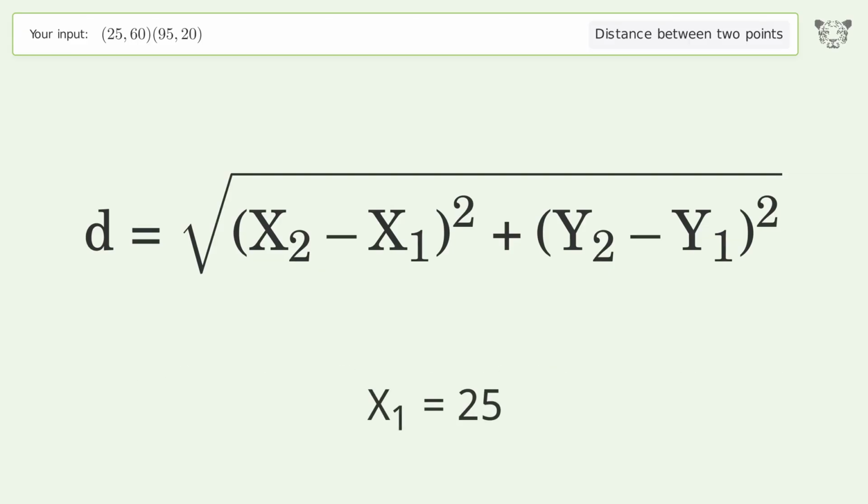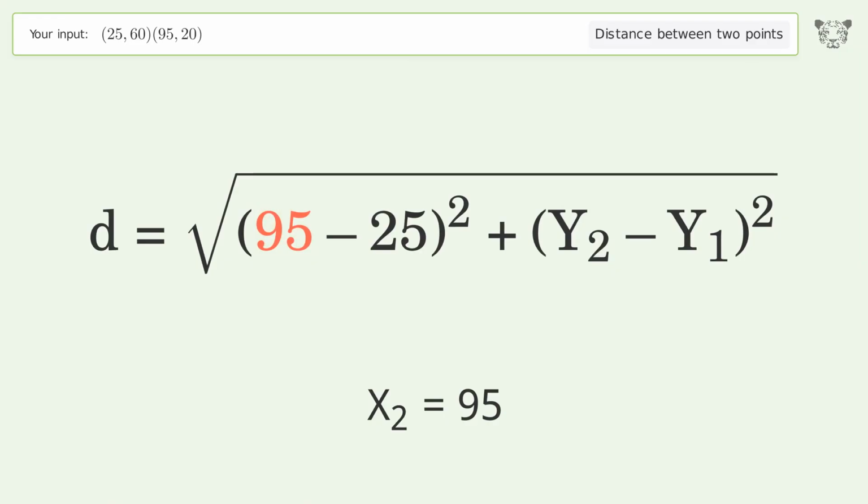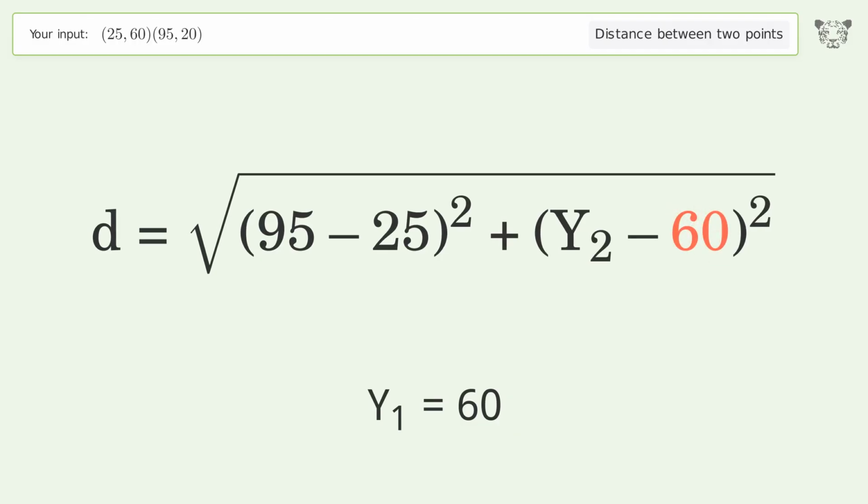x1 equals 25. x2 equals 95. y1 equals 60. y2 equals 20.